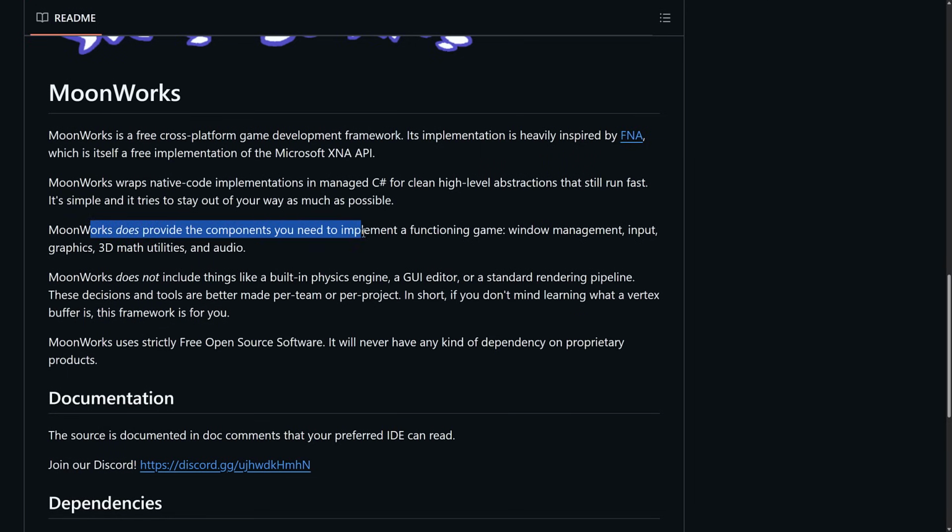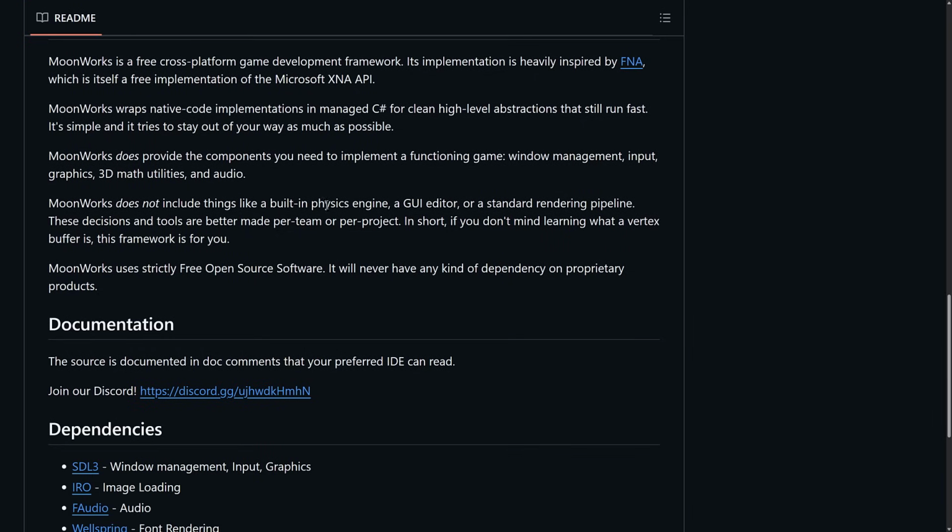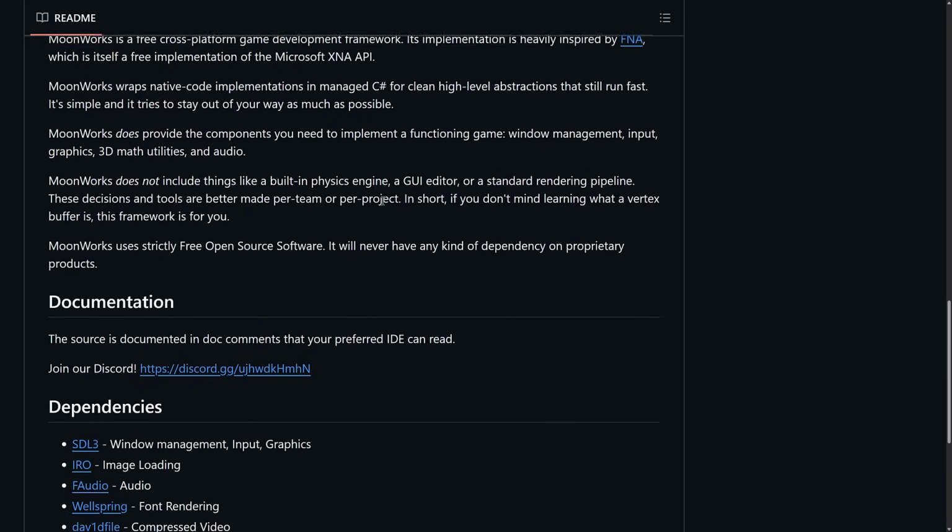Moonworks does provide the components you need to implement a functioning game: window management, input, graphics, 3D math, utilities, and audio. It does not include a built-in physics engine, a GUI editor, or so on. That's true of XNA and Monogame as well, by the way.